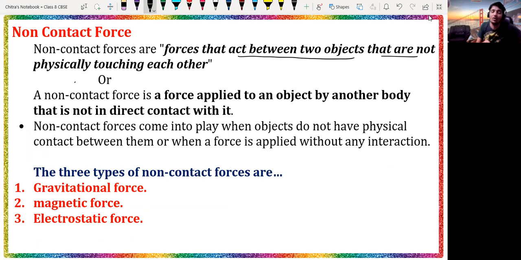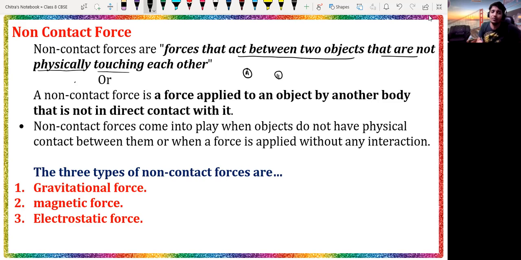Means they are not in contact with each other. That means these objects are far from each other. Suppose here we have one object called A and another object B. They are not in contact with each other, but still the force works between them. Such forces are called non-contact force.